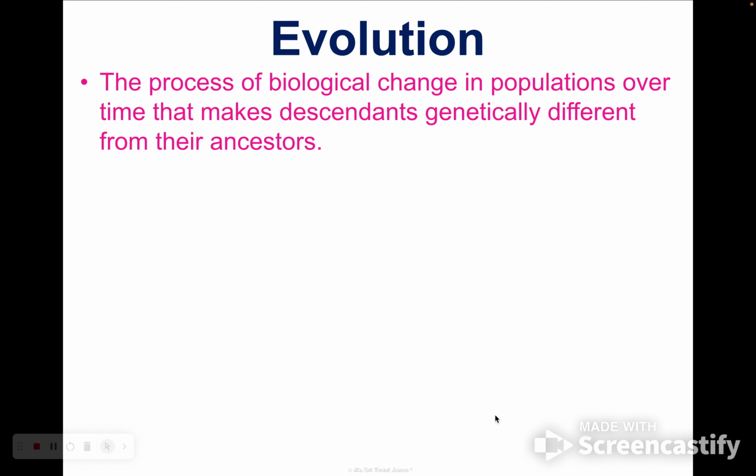All right, what is evolution exactly? The definition for evolution is just the process of change in populations over time that makes the offspring different from their parents. It could be the offspring from one generation being different from their parents, or the offspring after many generations being different from their more distant relatives or ancestors. So evolution can be on a very small scale or a very big scale, and we're going to talk about both kinds.